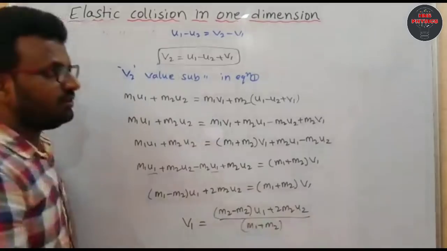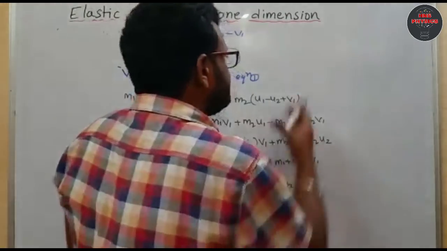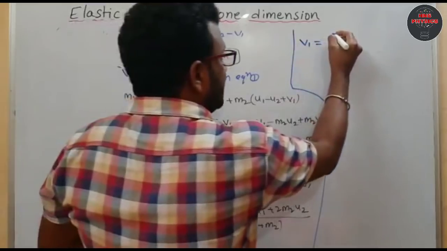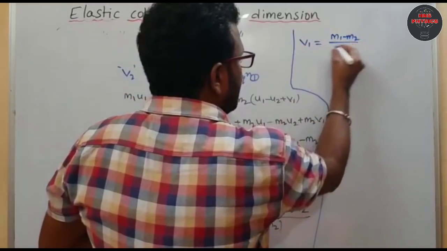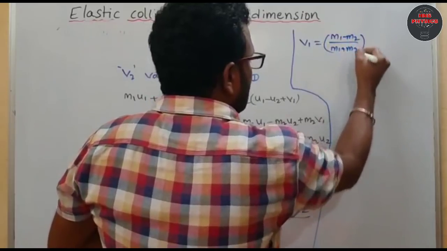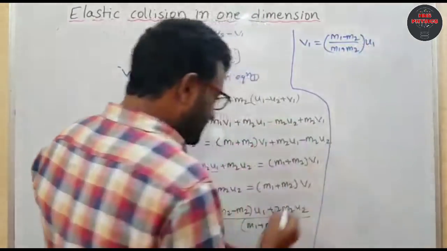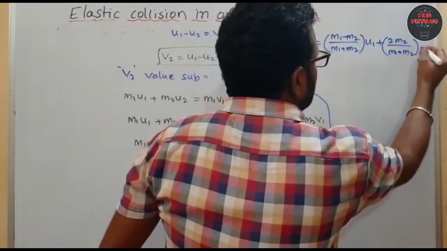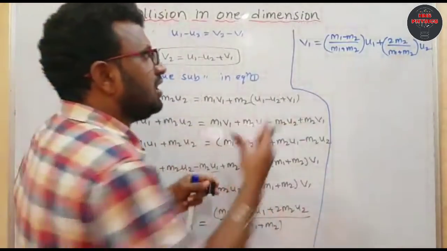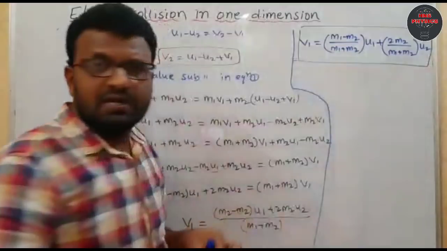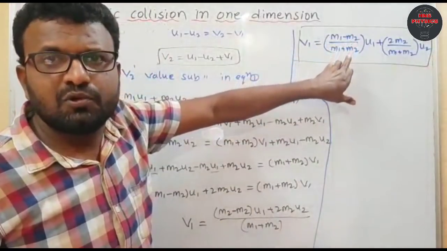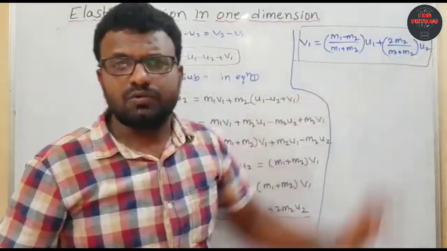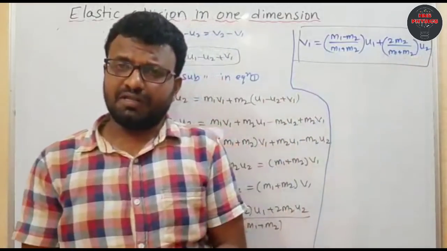This m1 plus m2 term you can write individually, so v1 equals (m1 minus m2) by (m1 plus m2) into u1, plus 2 m2 by (m1 plus m2) into u2. So this is the velocity of the first ball after the collision.